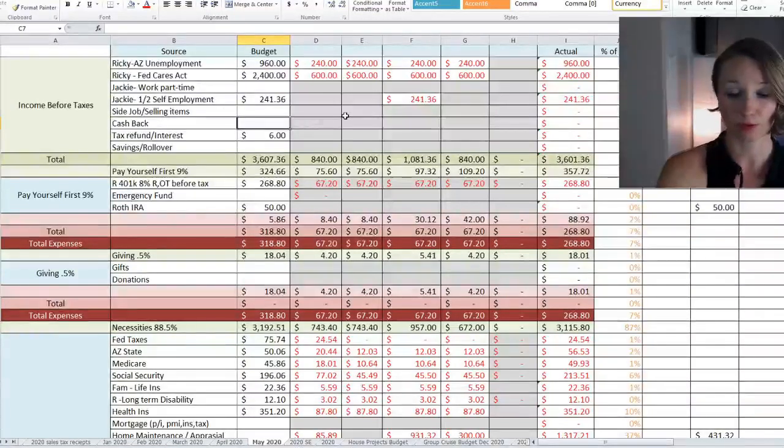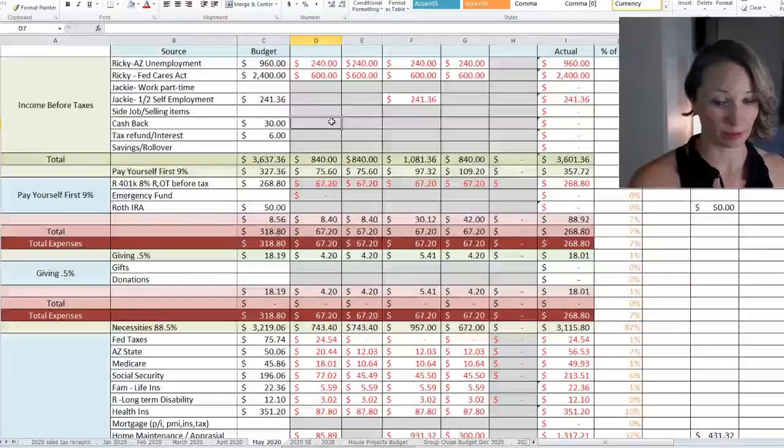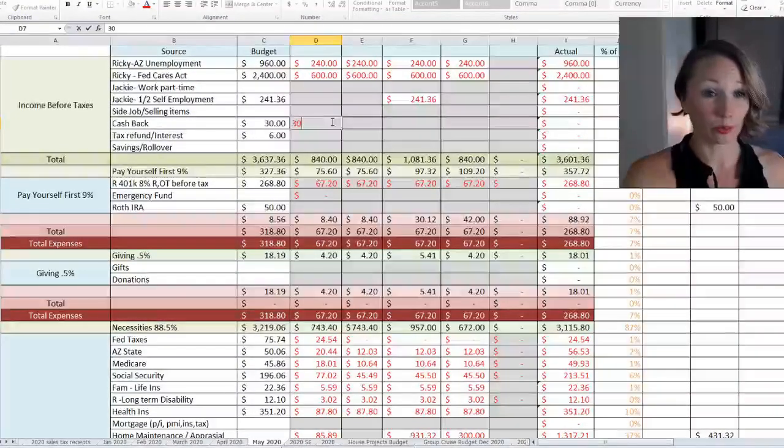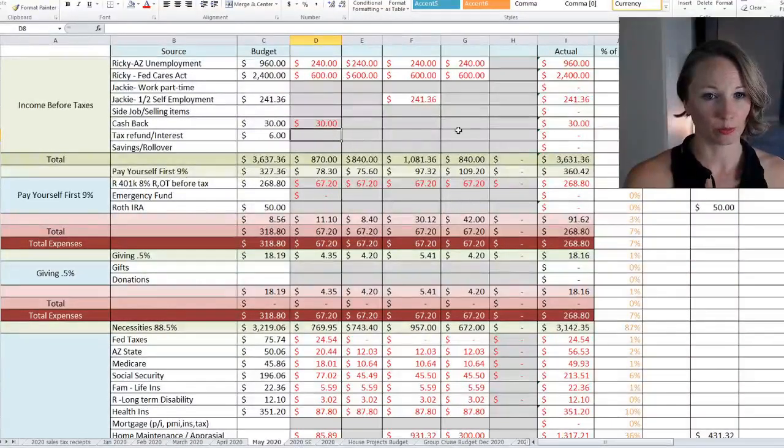Cashback, this is from our Discover card. I'm just going to estimate $30. So we're just going to line this up with this first one. Again, we don't know the exact dates yet. If I'm going off of Fridays, though, like if this was the first, like we normally do, then it might be more like this check. I don't know. And then this we're going to average our interest on our checking account, or savings account, sorry, for that. Okay, so that's what we're planning on.